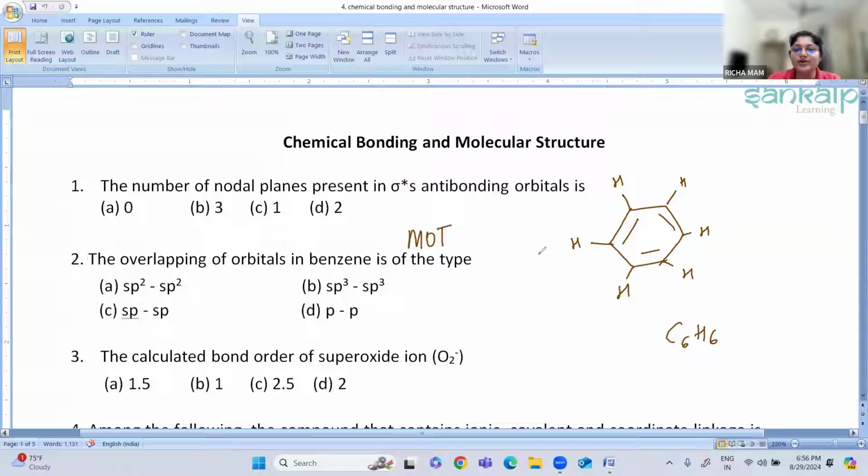So here, according to molecular orbital theory, when you look at benzene, each carbon is C6, that is 1s2, 2s2 and 2p2. So it is sp2 hybridized. Each carbon here is sp2 hybridized, and you can see the angle present is 120 degrees. So this is an sp2 hybridized carbon.